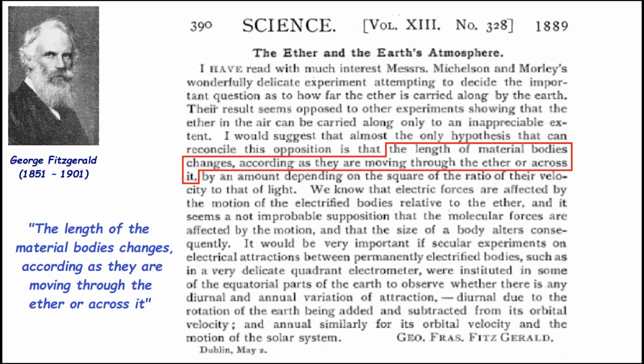He says the important part, right? He says the length of the material bodies changes according as they are moving through the ether or across it. Okay, so he was saying that something is happening to the length of the material body itself. So we already have the notion that something's happening to the objects. The objects are getting flattened out in the direction of travel. The first guy to notice that or to suggest that was Heaviside.